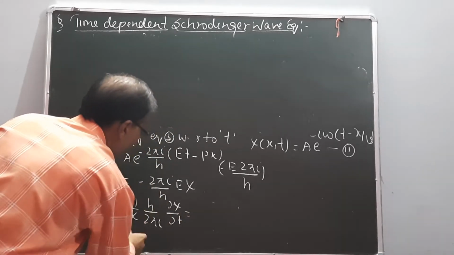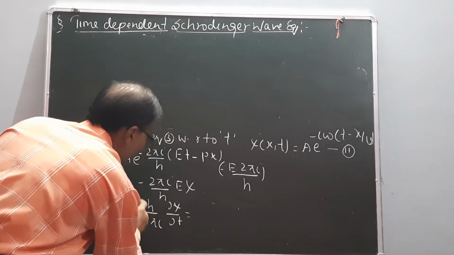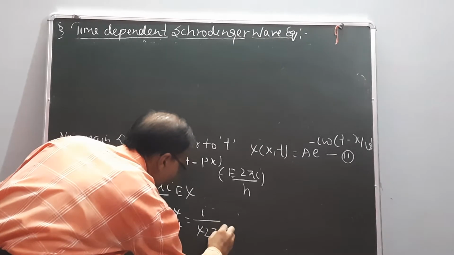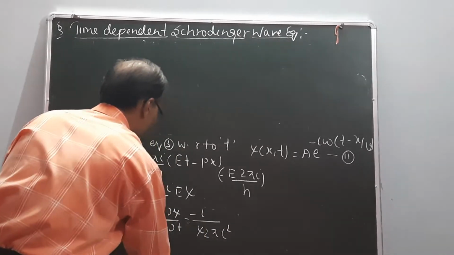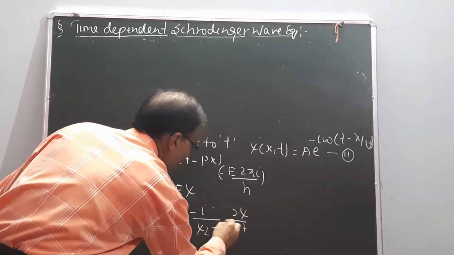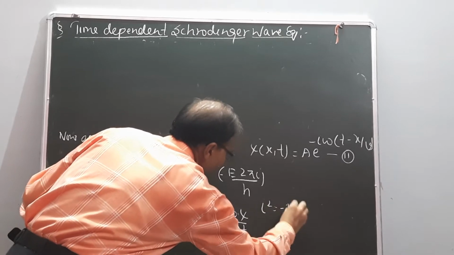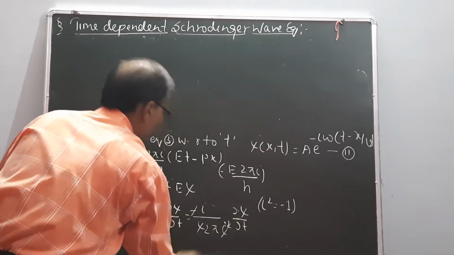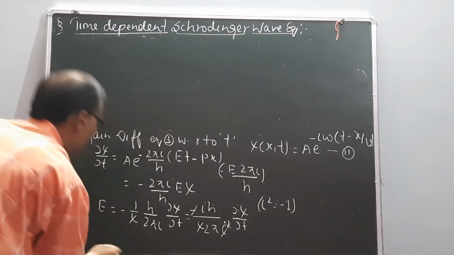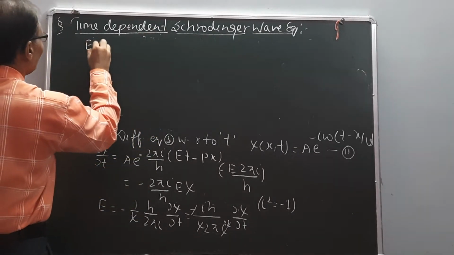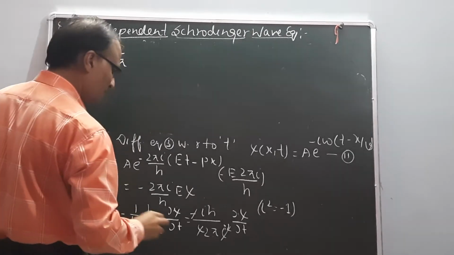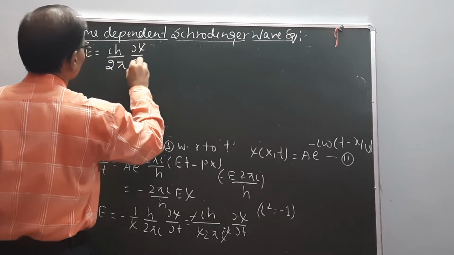Now if I multiply i in the upper side and i in the lower side, this is i square and this one is minus i, del psi upon del t. i square equals minus 1, so the value of E equals i h upon 2 pi, del psi upon del t.